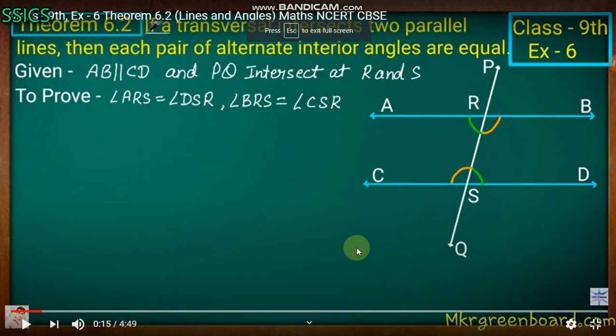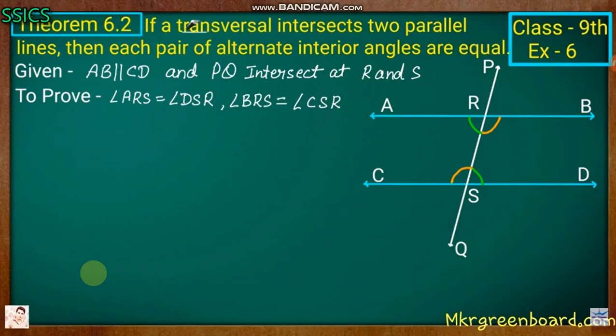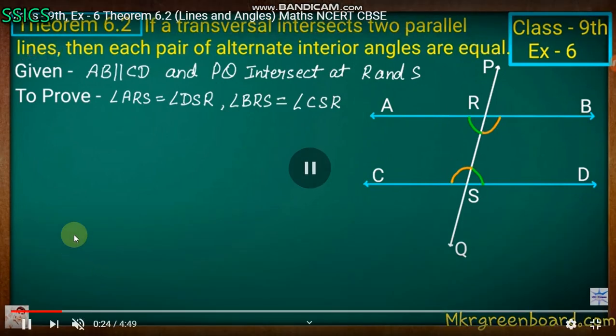I am Srinivas sir. Today we will discuss the second theorem of lines and angles. It's one of the simplest theorems. So let's read the statement. If a transversal intersects two parallel lines, then each pair of alternate interior angles are equal.